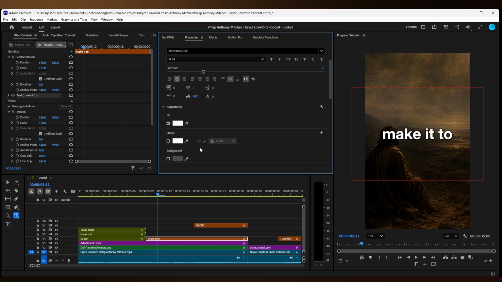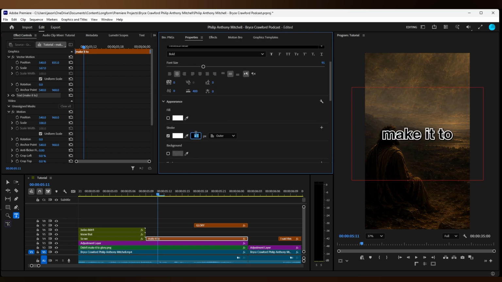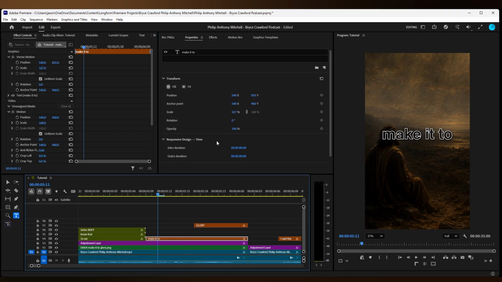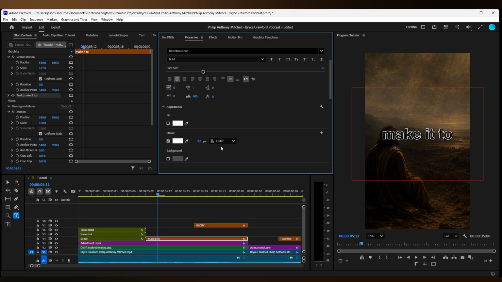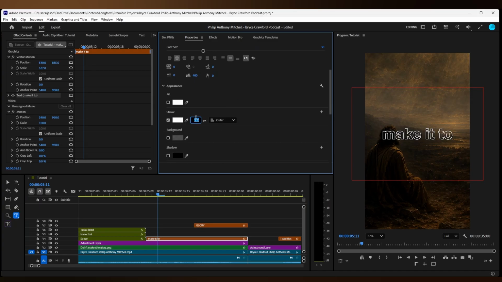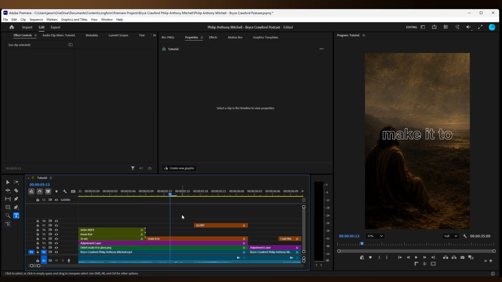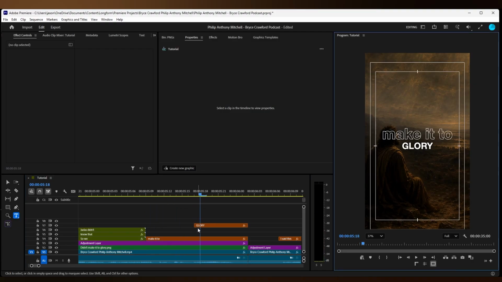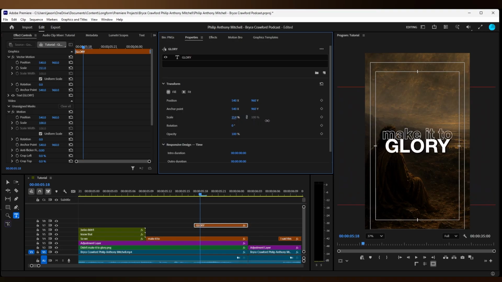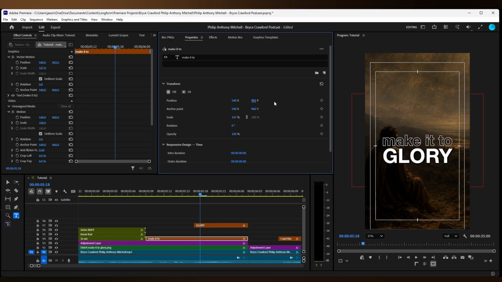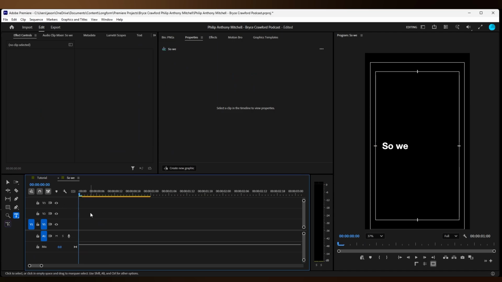But right now, I'm just going to isolate them. So I'm going to make it 2. I'm just going to experiment with different looks to see what I like. So right now it has a stroke, but I don't think I'm going to keep the stroke. It's just experimentation at this phase, just to see what we like and what we don't like. Make sure glory is big and bold, as it's a key word. I think I'm going to make it extra bold italic or bold italic as well.